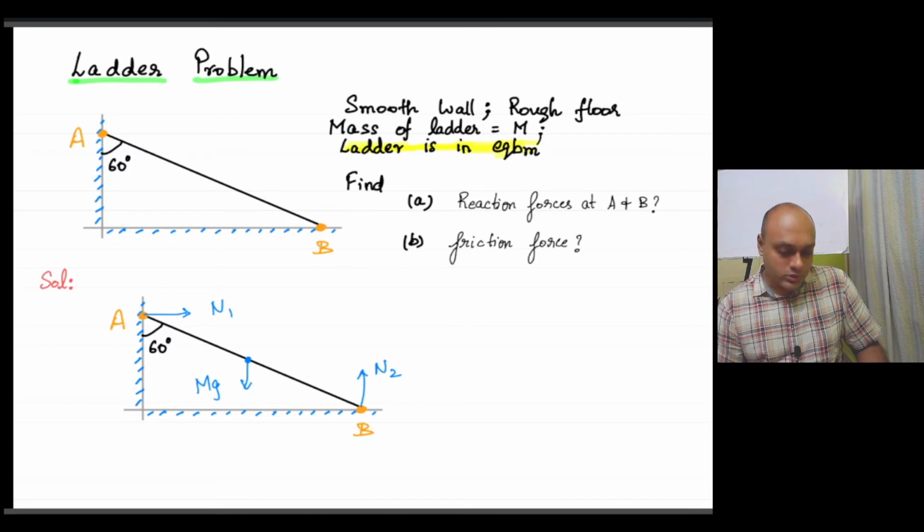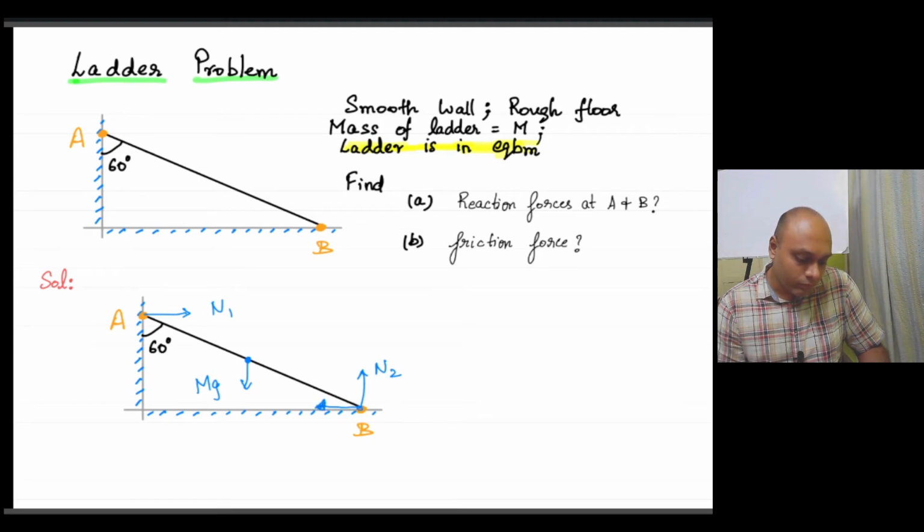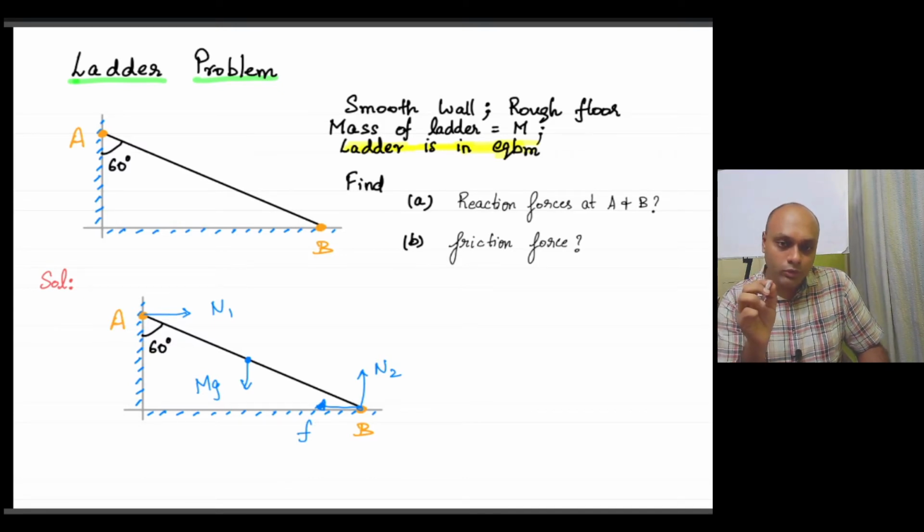Now, frictional force at point B, we have to decide the direction. In the horizontal direction on the ladder, net force must be 0. Only then it can be in equilibrium. We already have a force N1 to the right, so there must be a force to the left to balance this N1, which will be the friction force at point B. So that's how we decide the direction of friction at point B. It has to be towards the left, and this will be static friction because the ladder is in equilibrium. Point B is not moving on the floor, so it will be a static friction force.